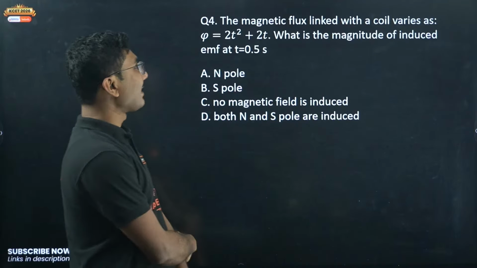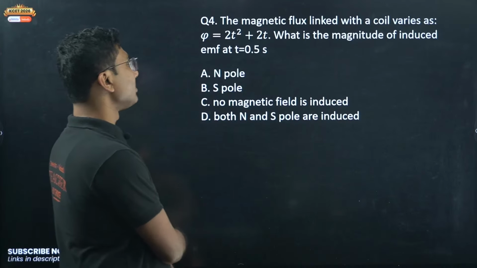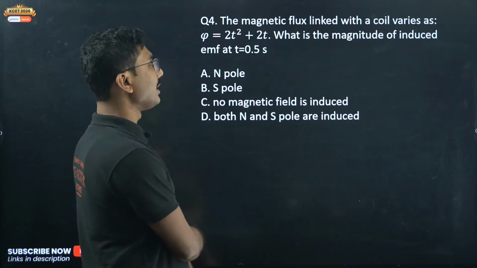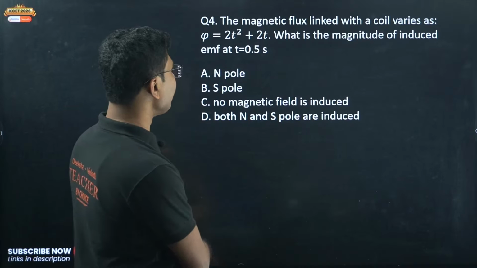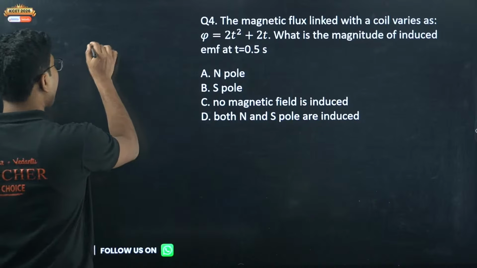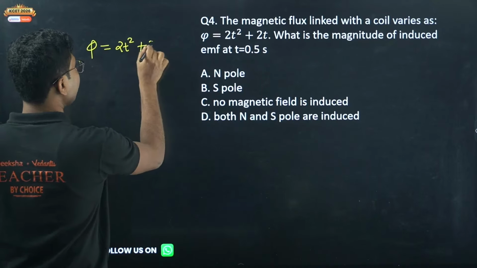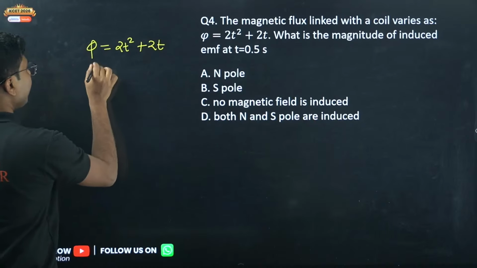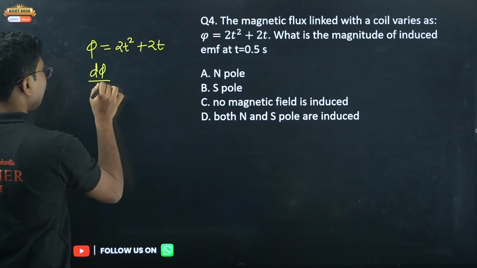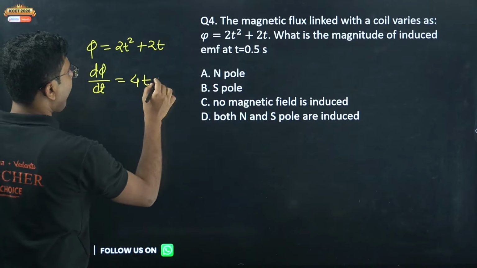Next, the magnetic flux linked with the coil varies as phi equals 2t squared plus 2t. What is the magnitude of induced EMF at t equals 0.5 second? So d phi by dt equals 4t plus 2.